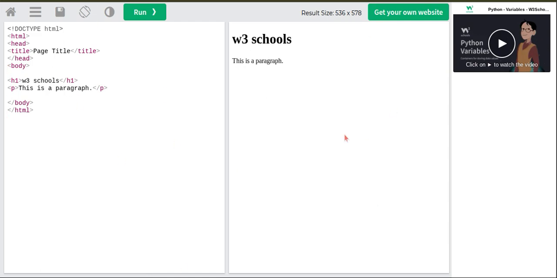Not in this website. This is W3 Schools. If you are working on Notepad and making a game or a website like YouTube or something, you should write body. Inside body all this comes. And if the ending tag is not there, it will not work. And look, HTML is also giving the error because HTML needs body. So you should always give HTML a body like this. Okay, are you clear with basics?